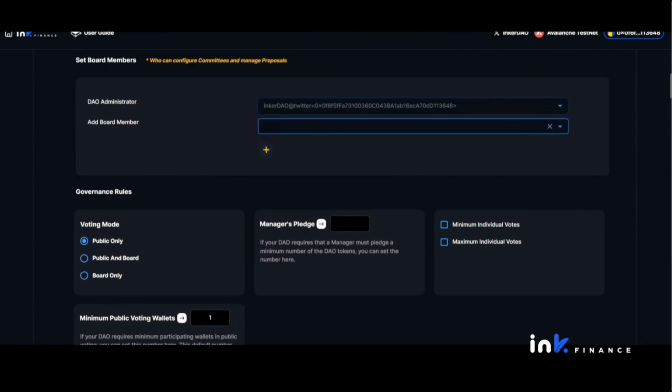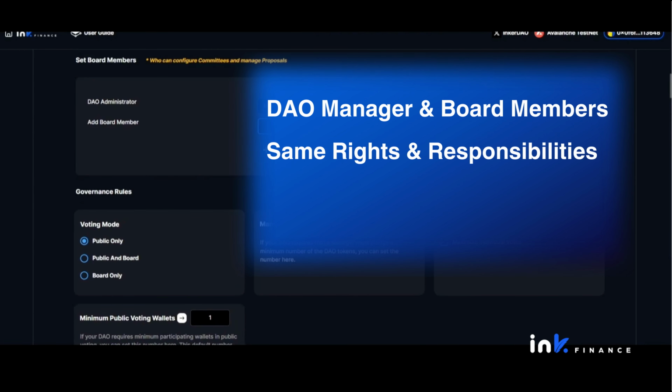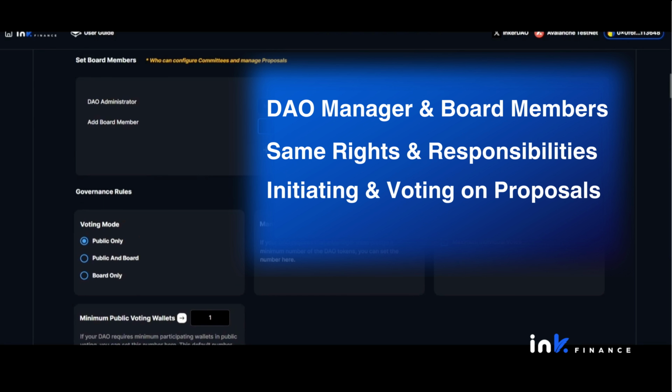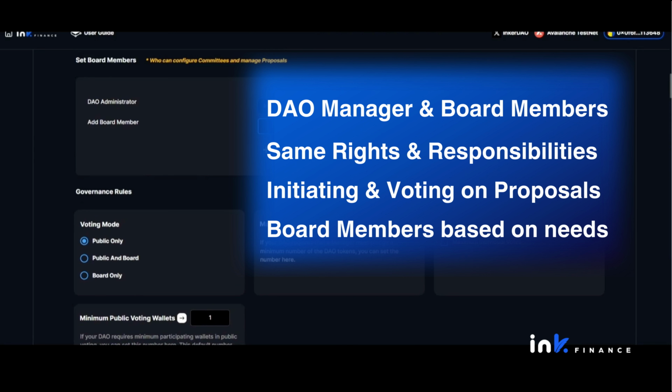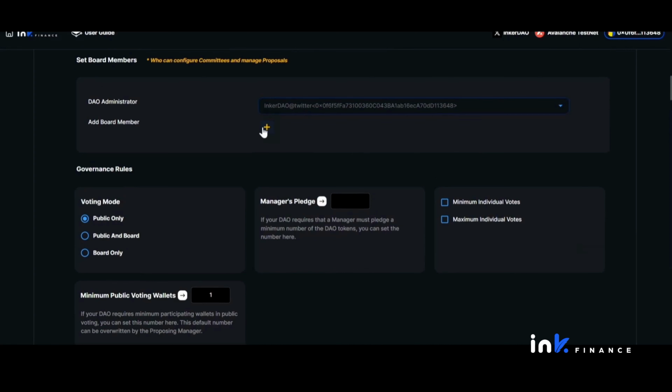Once you are done with your DAO's basic settings, in the DAO configuration, navigate to Set Board Members for your DAO. The DAO manager is one of the board members. Board members and DAO managers have the same rights and responsibilities, such as initiating and voting on proposals. The number of board members can be set entirely based on the DAO's needs. Let's set up your board. Enter the DAO administrator's or DAO manager's wallet address. Next, add your board members' wallet addresses.